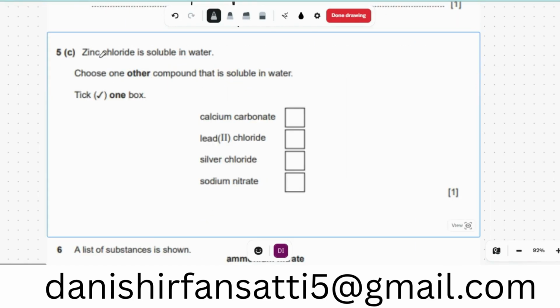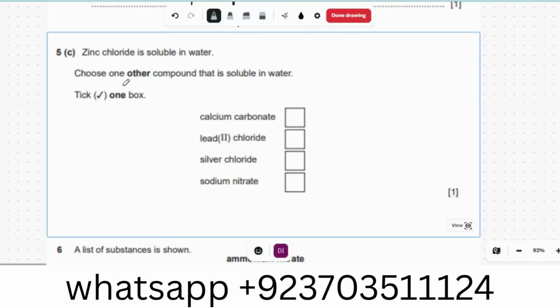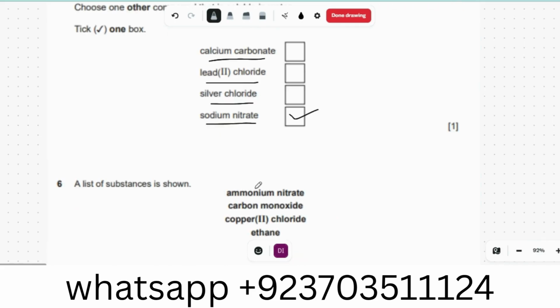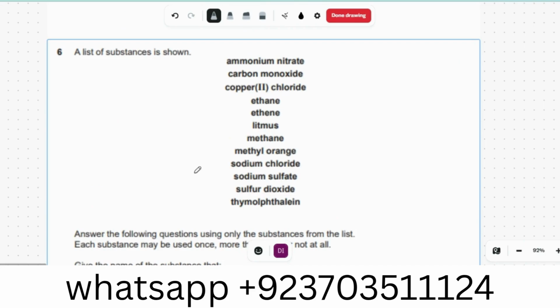Next question. Zinc chloride is soluble in water. Which other compound is soluble in water? Calcium carbonate is not soluble. Lead is a transition metal, no. Silver chloride, we have already done this in question number 2, so it is not. So sodium nitrate, it is a group 1 nitrate, so they are soluble. So that is a good list of compounds shown.